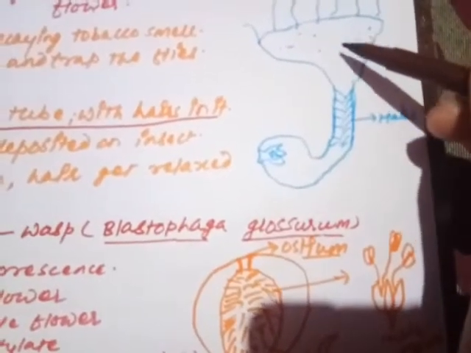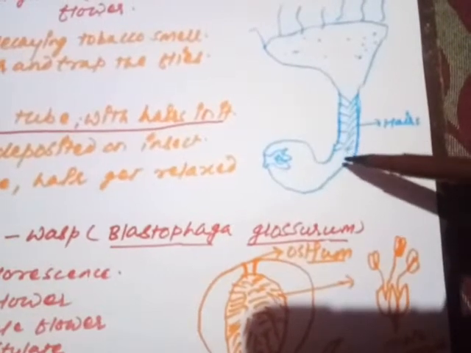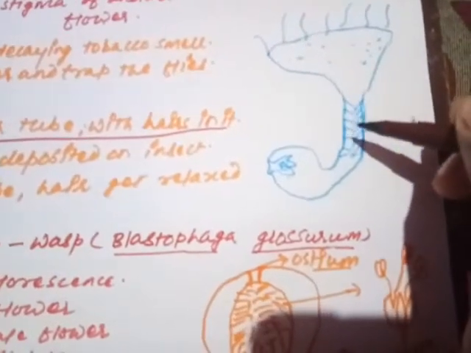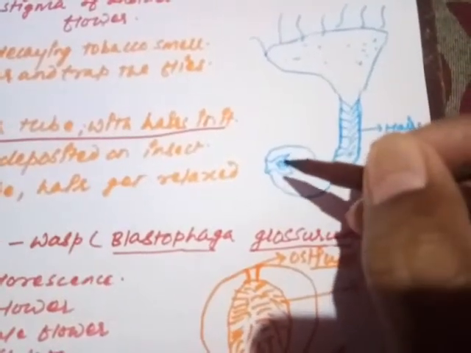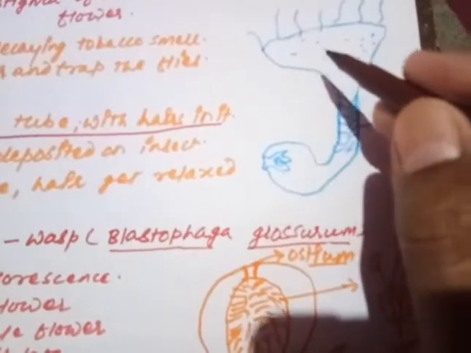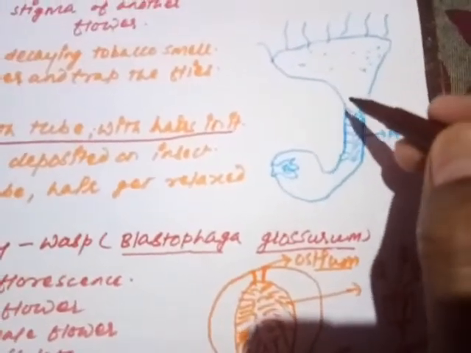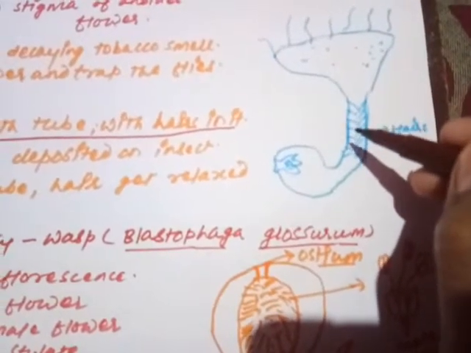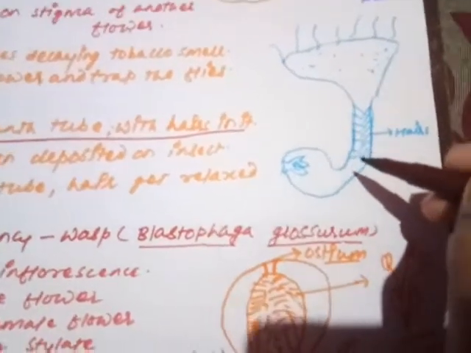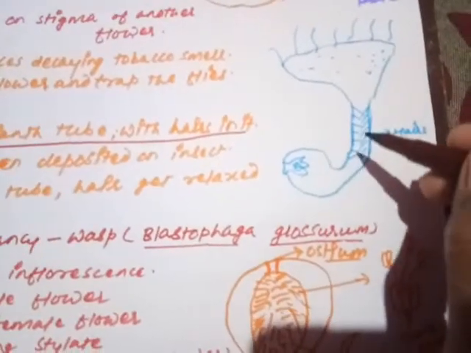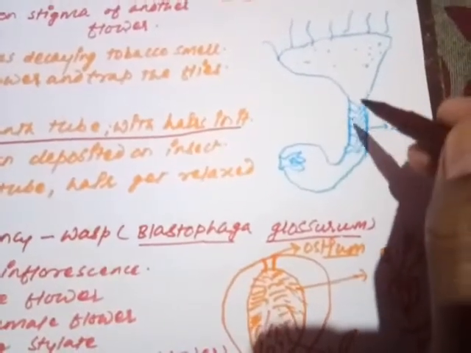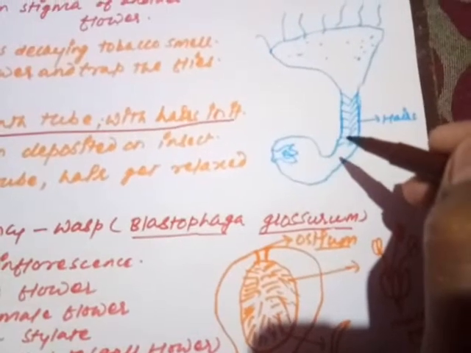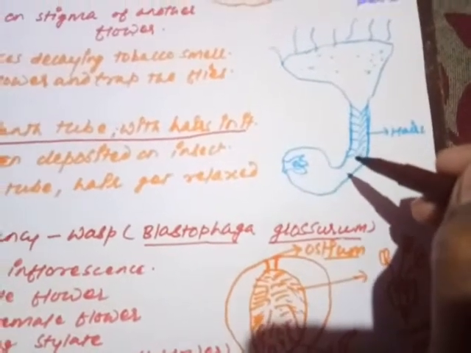Whenever an insect enters the body of the flower, it has to pass through the hairs to collect the nectar. Whenever it passes through here, the hairs have pollen grains, and those will be deposited on the surface of the insect's body. The insect cannot release out from there, so the pollen grains are forcefully shifted onto the body of the insect.